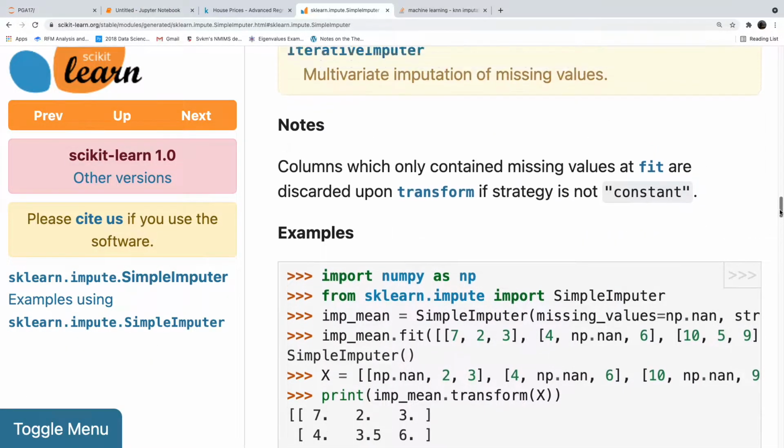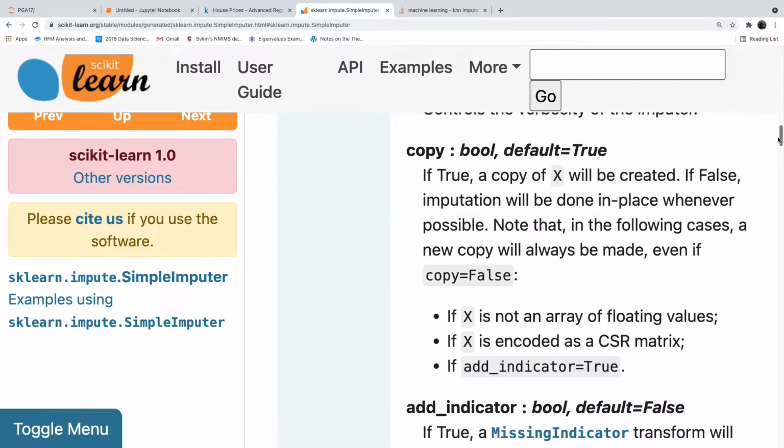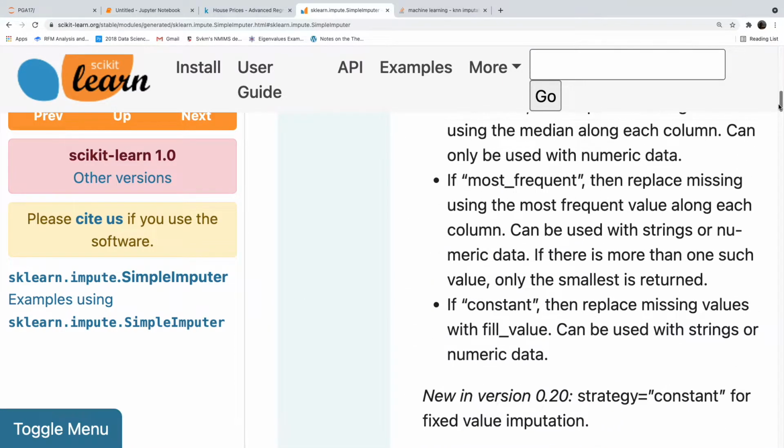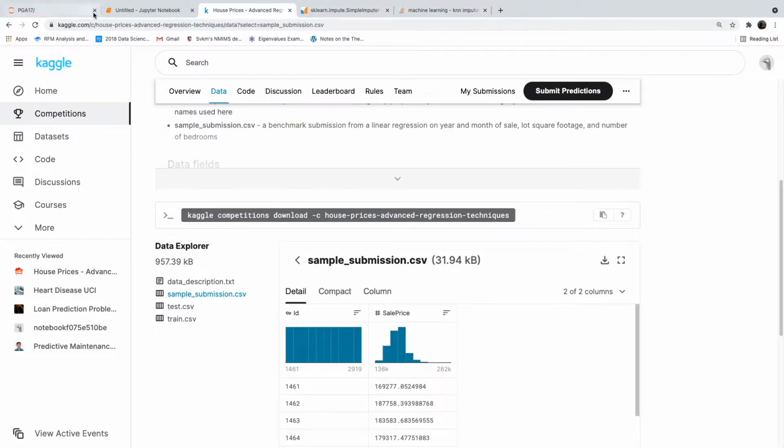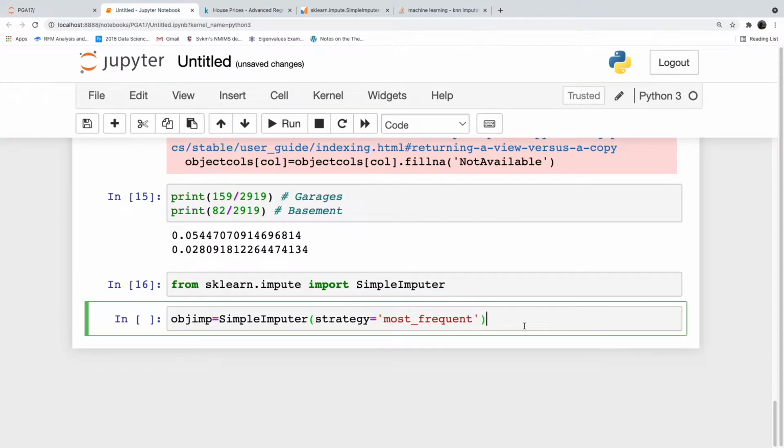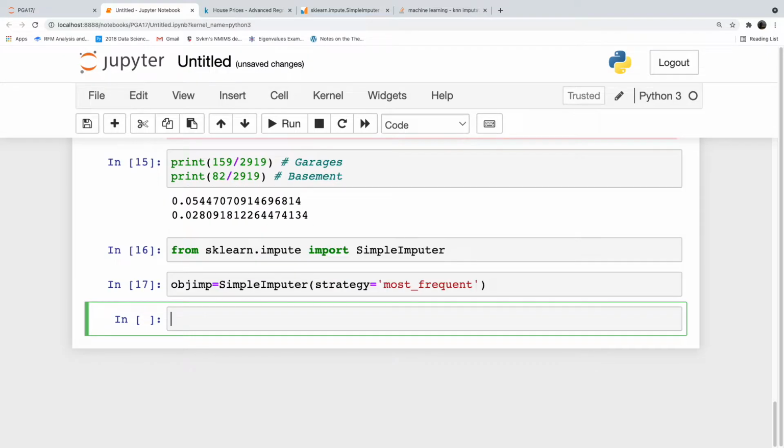The name is very important here. I think it is most underscore frequent. So, we have defined our imputer.